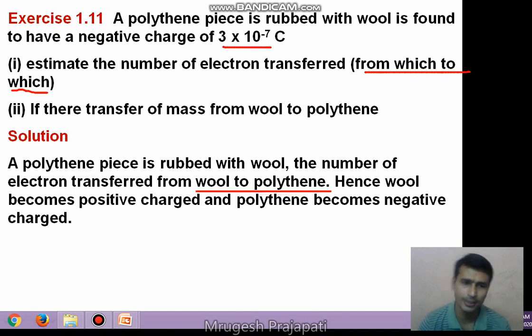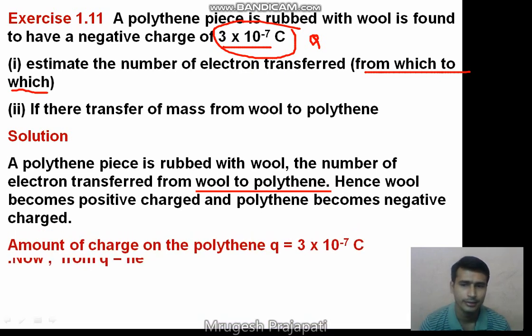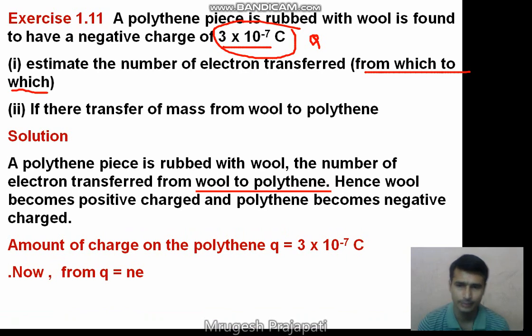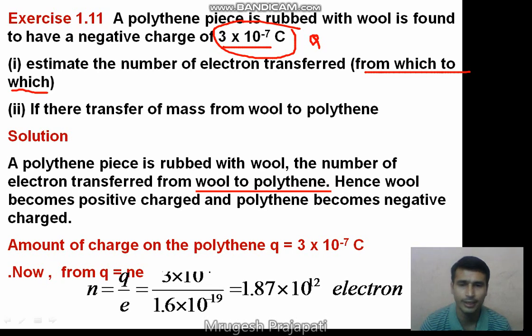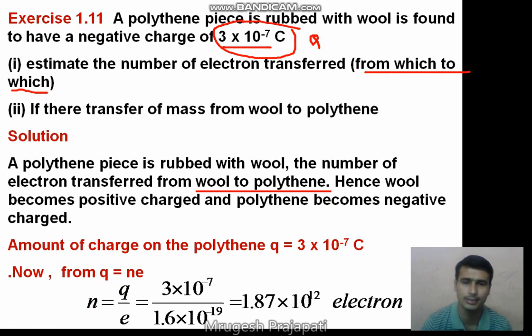So how can we calculate the number of electrons transferred from one body to another body? Here the total charge is given to you, that is 3 into 10 raised to minus 7 coulomb. That is the capital Q, the total charge. According to the quantization of charge, we have a formula Q is equal to Ne. The amount of charge on the polythene is given, and according to the quantization of charge, Q is equal to Ne, we can calculate the number of electrons. N is equal to Q by e.